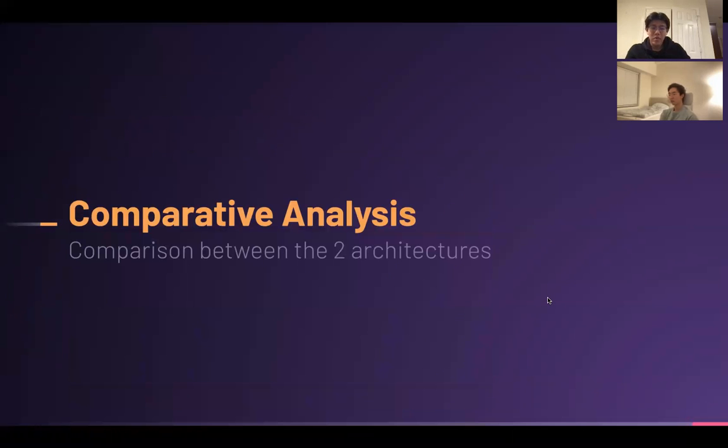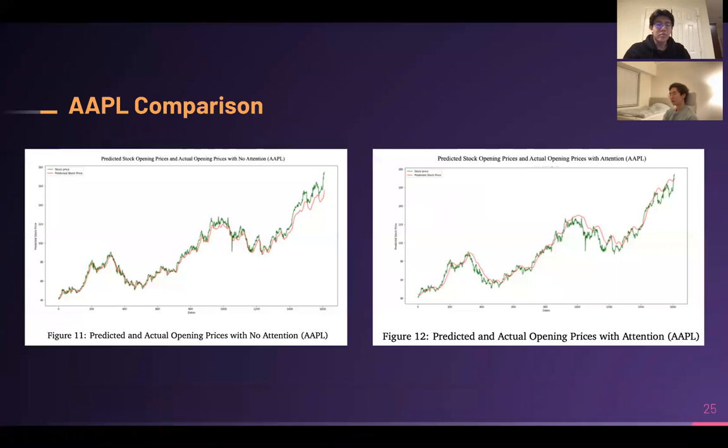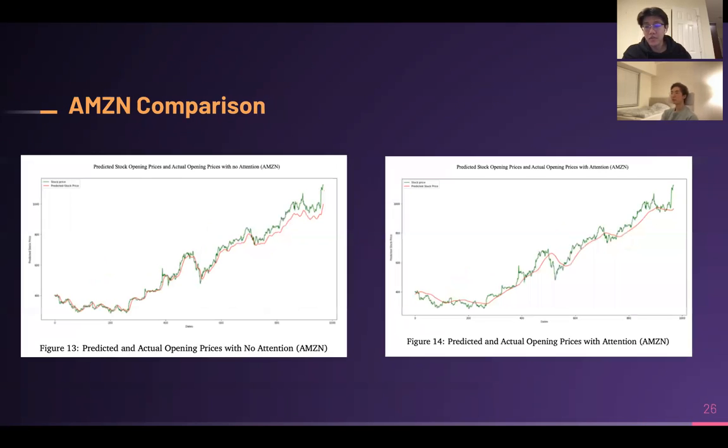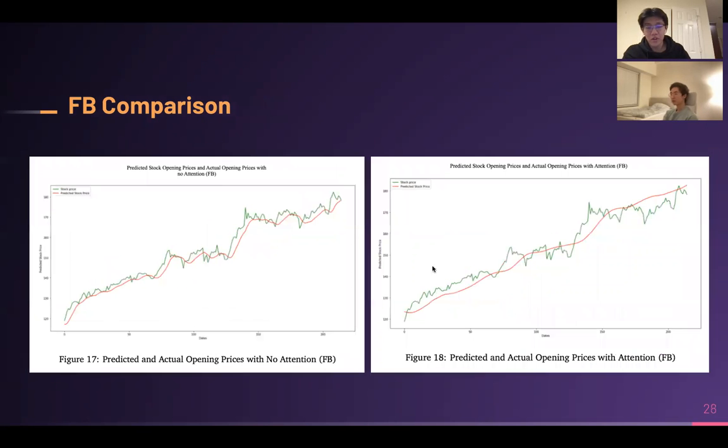And so the last part is the comparative analysis between the two models. All the models on the left are without the Bahdanau attention layer, and all the models on the right are with the attention layer. And we see that the Bahdanau on the right is a lot more smoother compared to the rigidness of the model on the left, sorry. The MSEs will be shown later, but as an analysis, we see that the Bahdanau is a lot smoother on this one as well, and for Google and for Facebook.